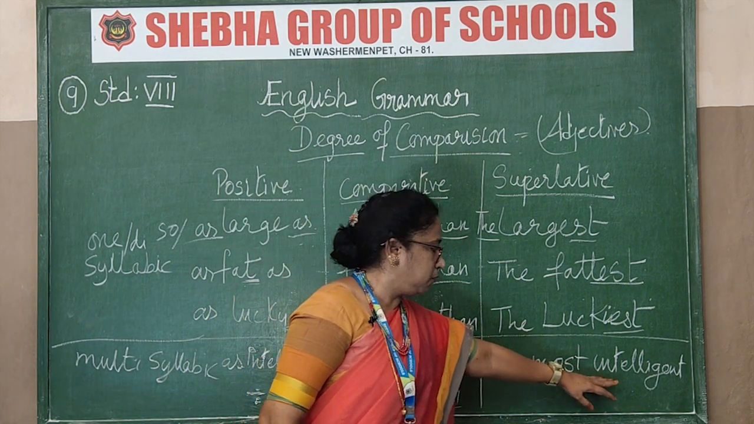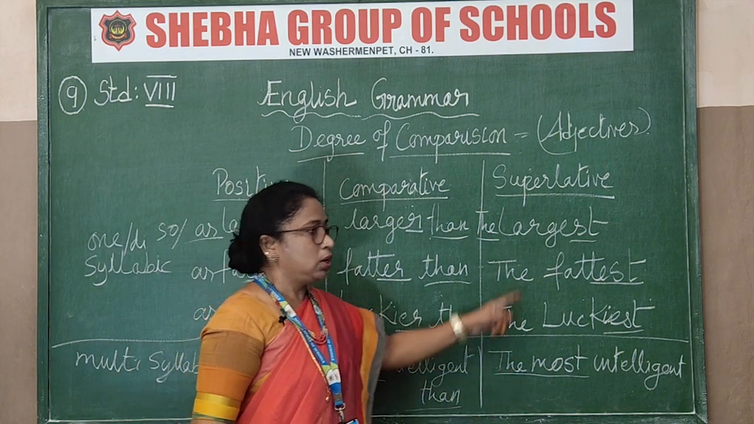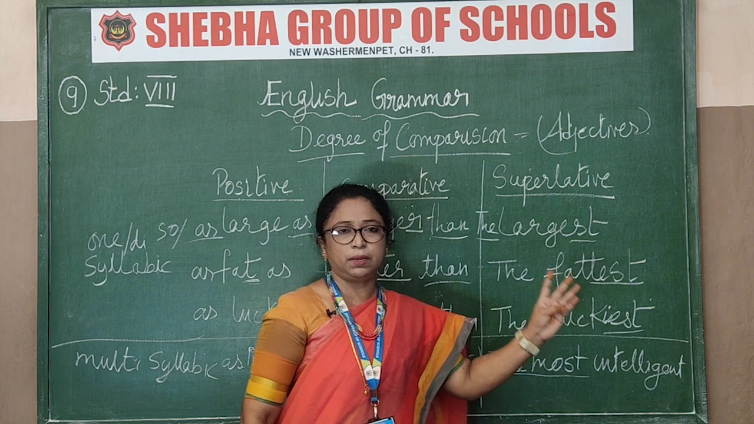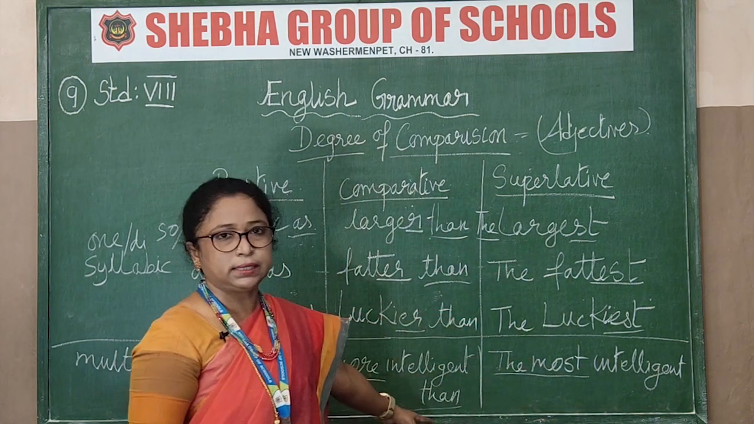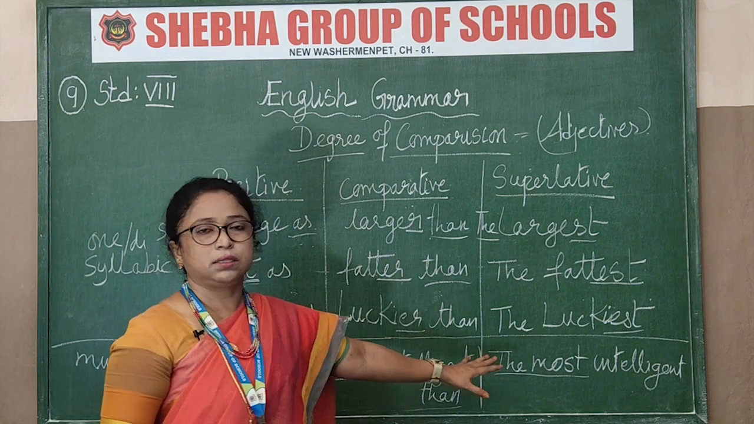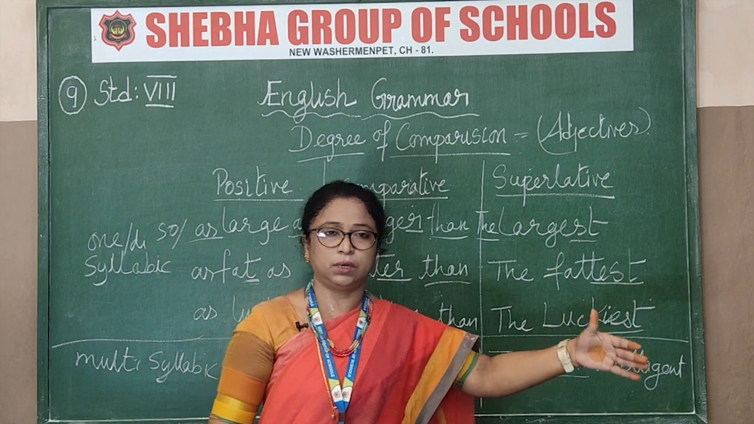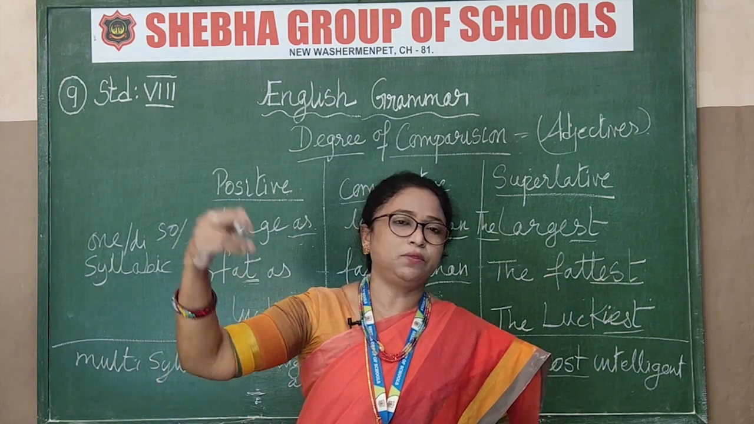Only for multi-syllable you will use more and most, not for these words. Monosyllable and disyllable you will not be using more and most. Okay, got this now? So these are the three categories and how you are going to use the words, how to change the words into each degree, from positive to comparative, comparative to superlative.